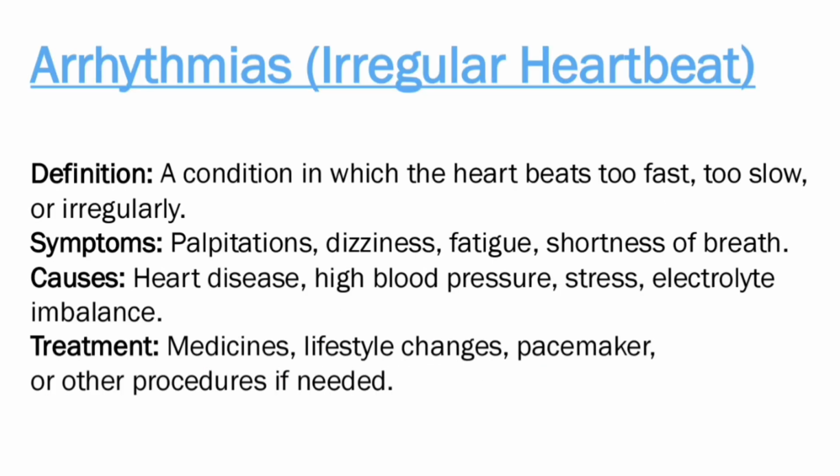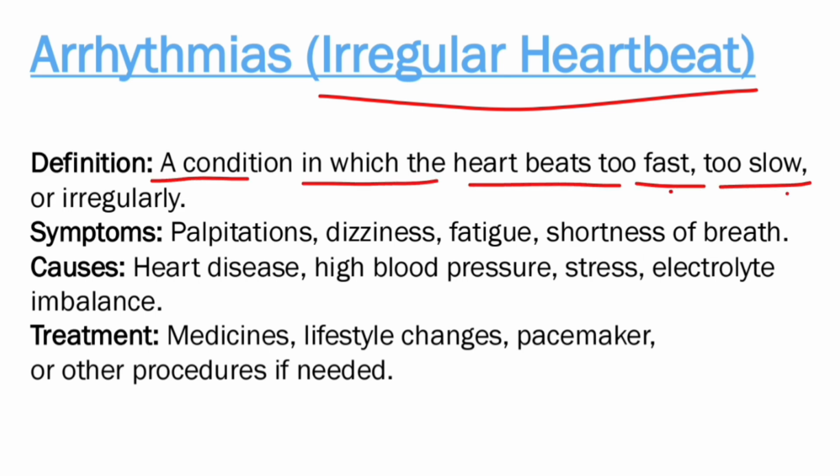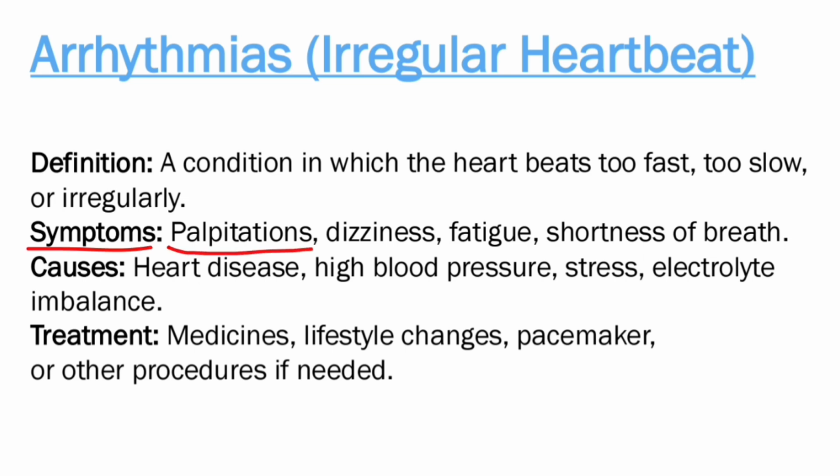Now let's discuss the next topic, arrhythmias, also known as irregular heartbeat. Arrhythmia is a condition in which the heartbeat is too fast, too slow, or irregular. A normal heartbeat follows a regular rhythm, but in arrhythmias this rhythm becomes abnormal. Is it clear to everyone? Any doubts so far? Next are the symptoms: palpitations, dizziness, fatigue, and shortness of breath. These are the 4 common symptoms in arrhythmias.